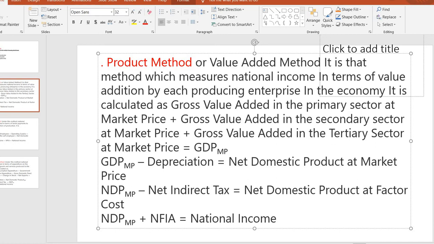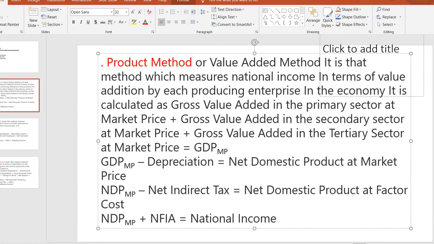It would mean double counting. To avoid this: double counting will come if you are taking intermediate goods and also final goods, and we are adding both. Means double counting will come. We can go to an example.